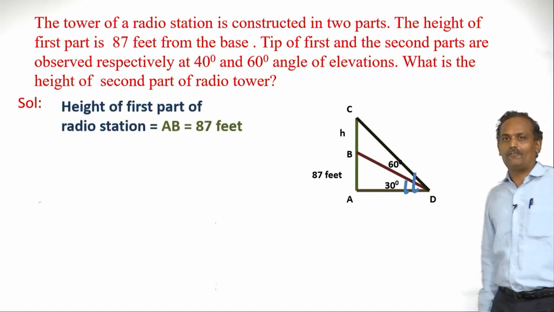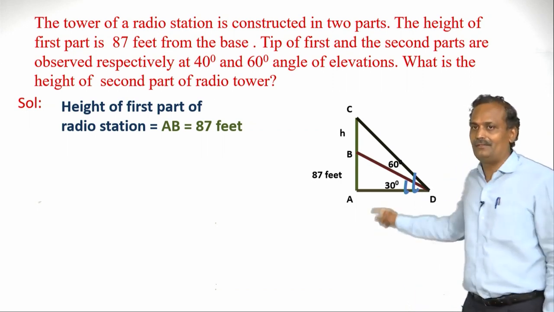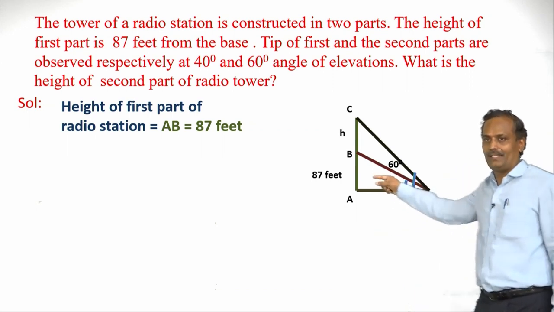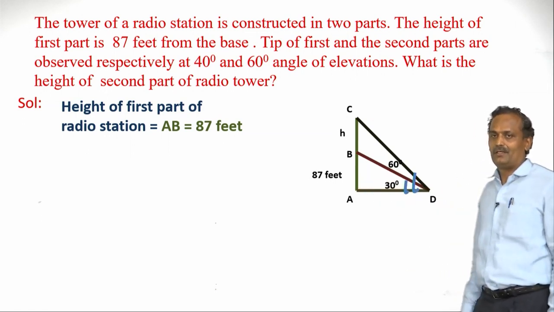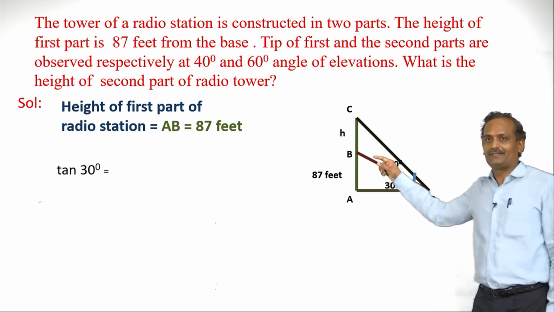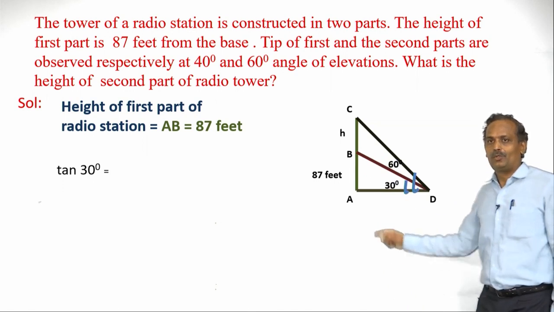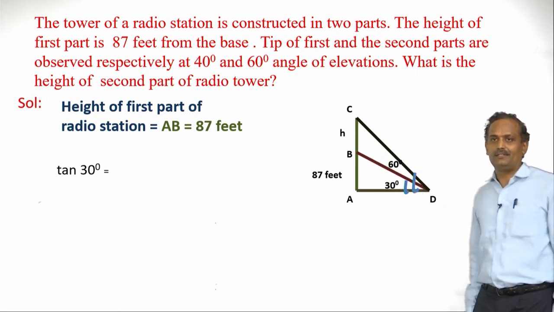Now the height of the first part AB is given, it is 87 feet. This length is already given. This is AB, it is 87 feet. And we have assumed this BC as h. Let us assume it. The two angles of elevation are 60 degrees and 30 degrees.